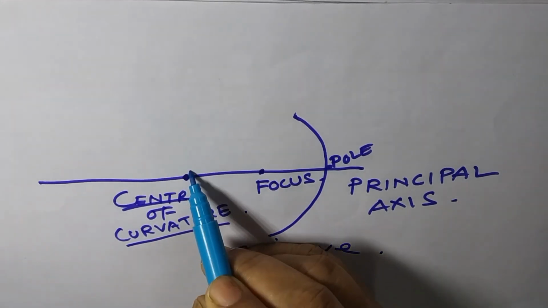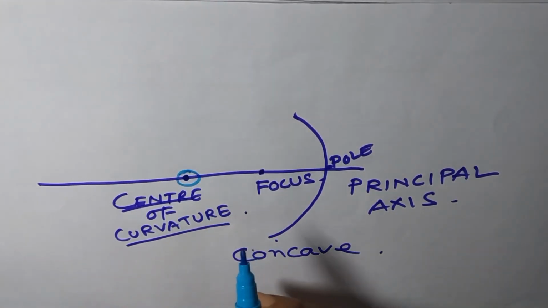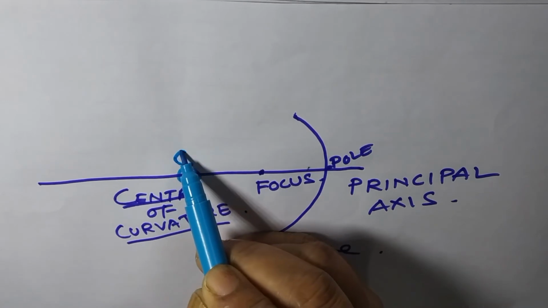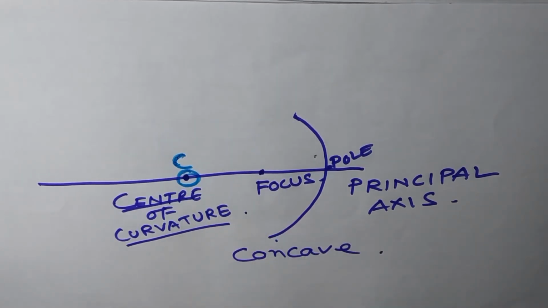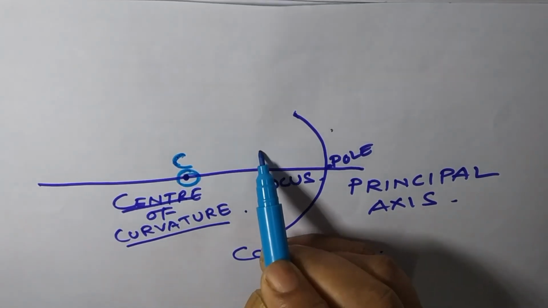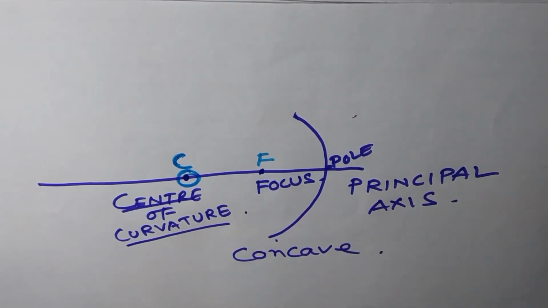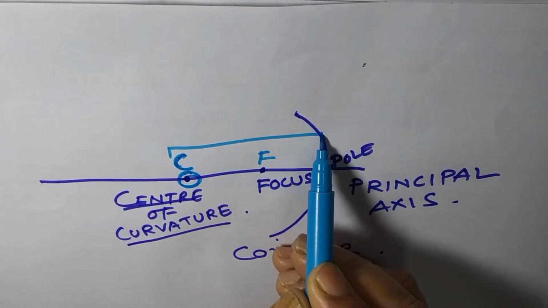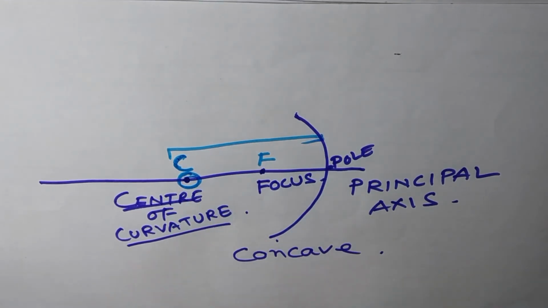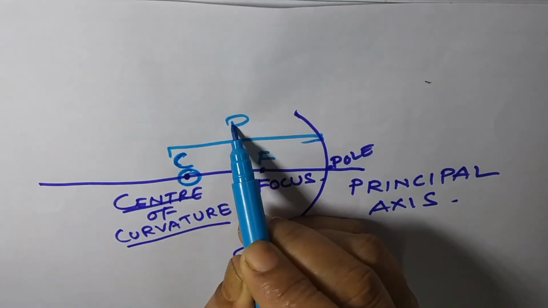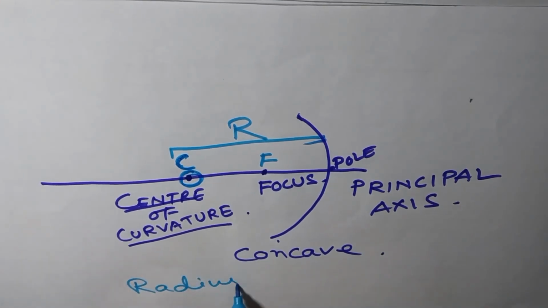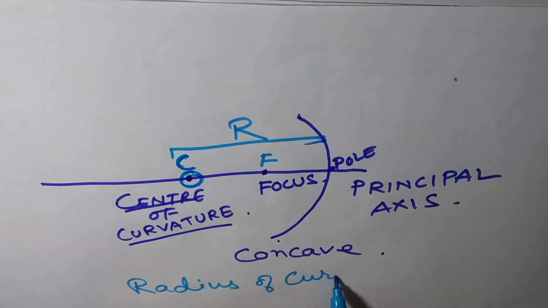For the center of curvature we use the sign C, and for focus it is capital F. The distance from the pole to the center of curvature is called R, that is, the radius of curvature.